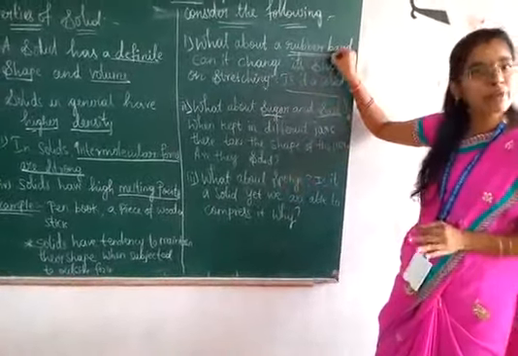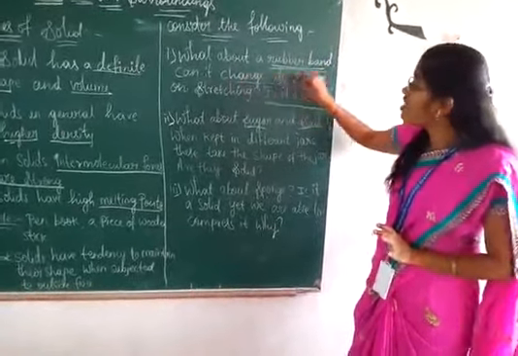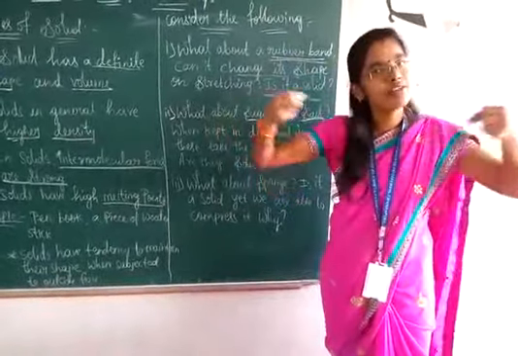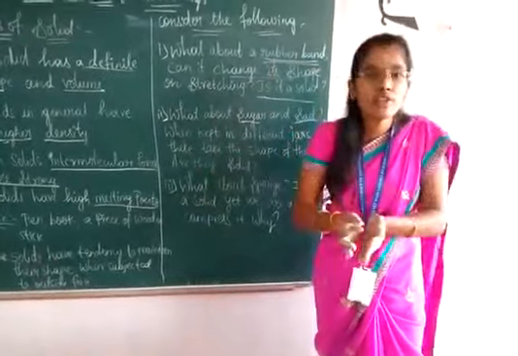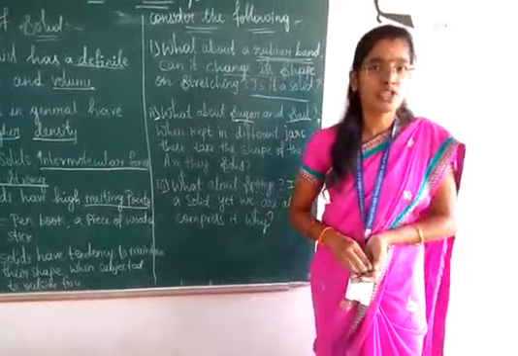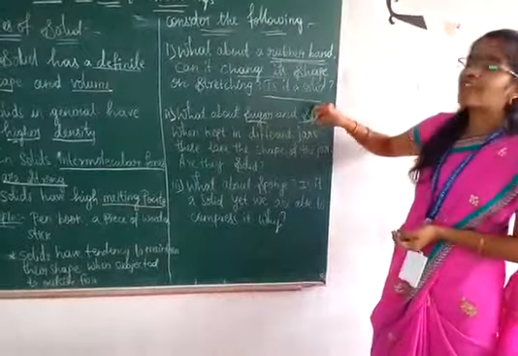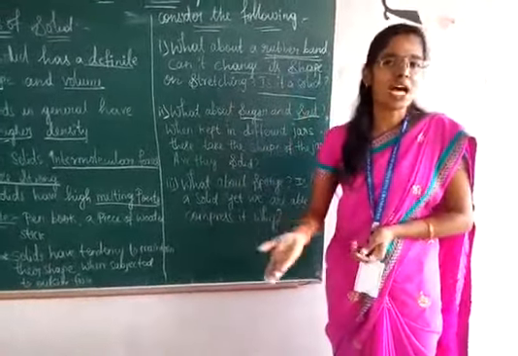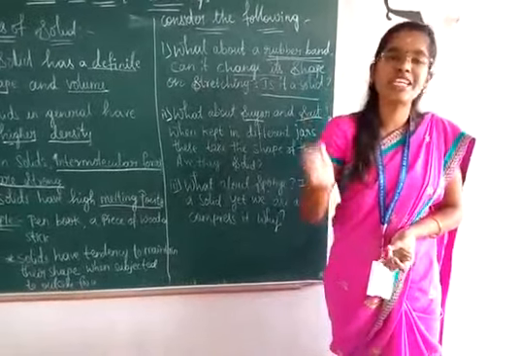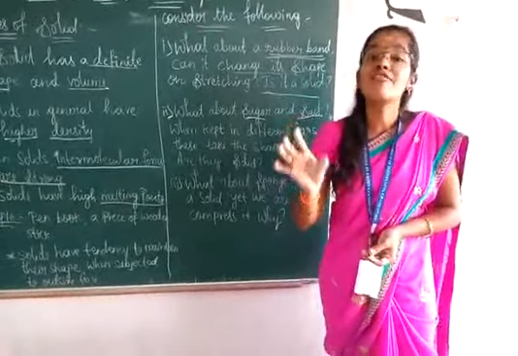These three, rubber band, sugar or salt, and sponge, are examples of solids. But why is the shape changing here? Whenever an outside force is acting on a solid, it may change. A rubber band changes shape, but as soon as you remove the force, it comes back to its normal shape. It is not completely changing its shape. Sugar and salt kept in a jar take the shape of the jar, but each individual crystal has a fixed volume. We cannot change those fixed volumes.